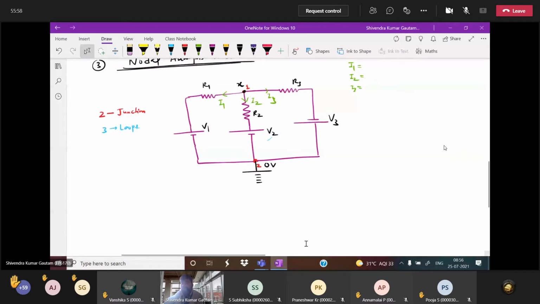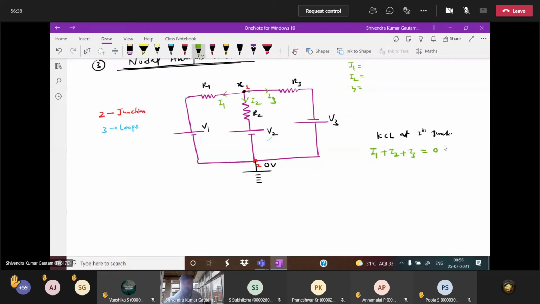Now everybody tell me, at the first junction point, apply KCL. Tell me, all currents are outgoing or not? How many currents are incoming? How many are outgoing? All 3 outgoing or not? So what will I write? I1 plus I2 plus I3 is equal to 0.